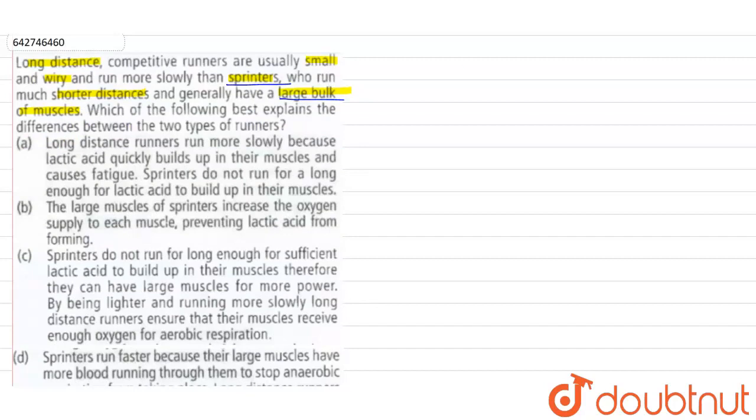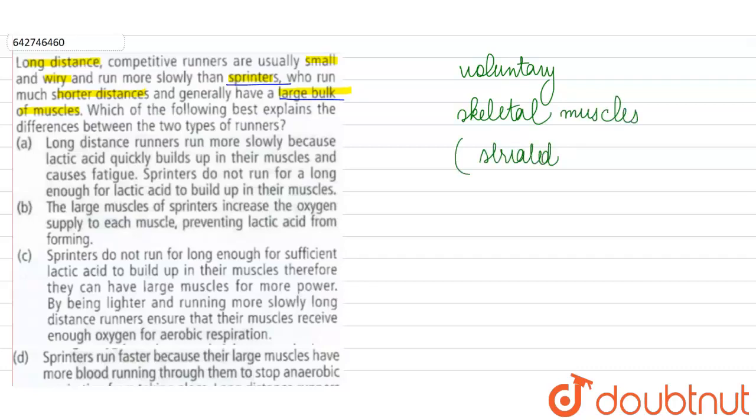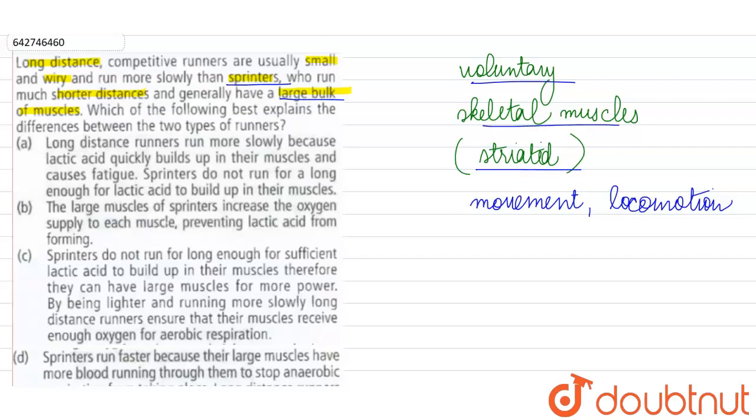Now we all know that all of the voluntary activities, running, walking, sitting, standing, we are able to accomplish them with the help of our skeletal muscles or our striated muscles. So these are called the skeletal muscles because they remain attached with our bones, and they help us in bringing about many different kinds of movements and locomotions in our body. So they are voluntary in nature. If we look at them under a microscope, they are striated in appearance, and these are our skeletal muscles. But skeletal muscle fibers can also be divided into two categories.